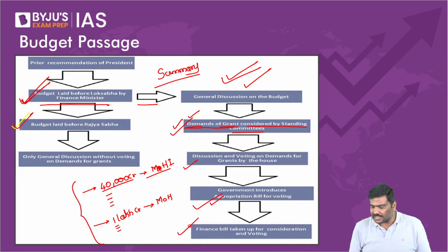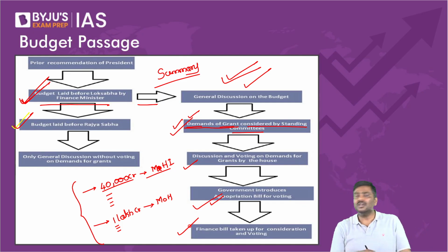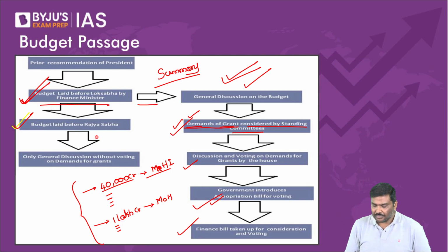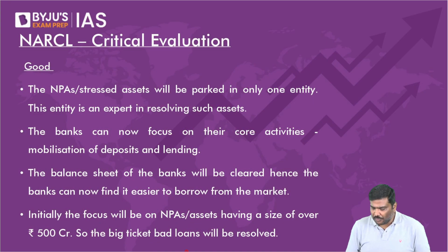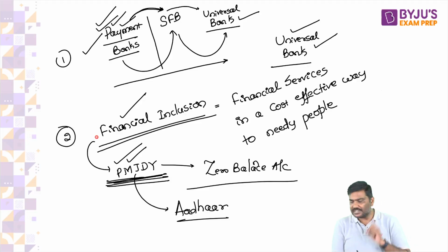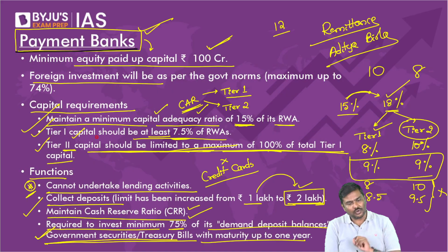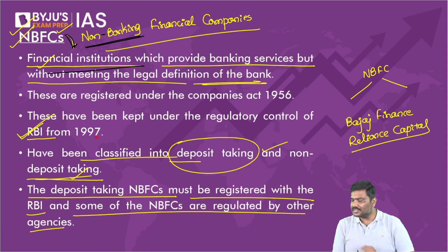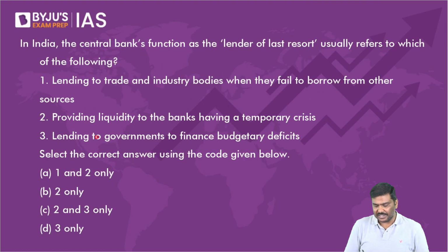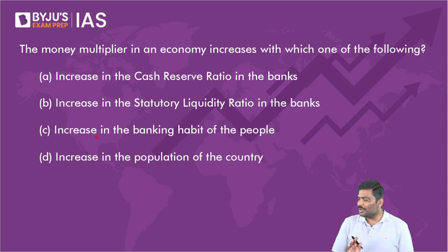Done? So this is how budget documents are introduced and passed in Parliament. And now we'll start implementing the budget. Can I go forward now? Let me know. Done. So we'll stop the discussion regarding the fiscal policy today. Let's solve questions. Tomorrow we'll start discussing the next concept related to the budgeting exercise. Any problem? Let's start. Solve the questions now.